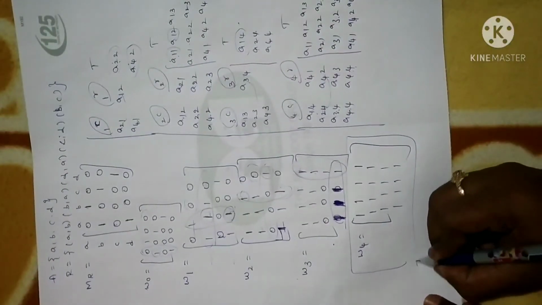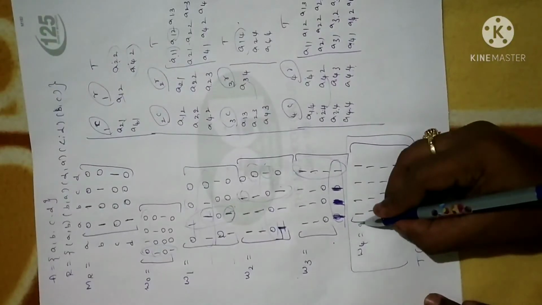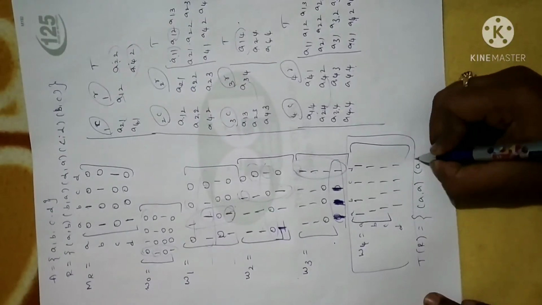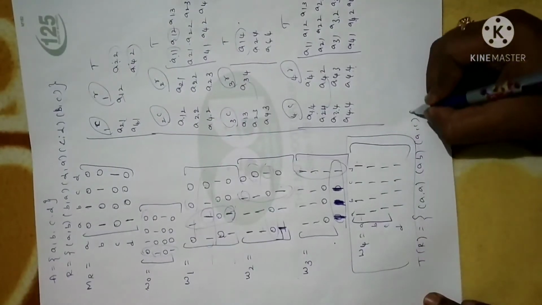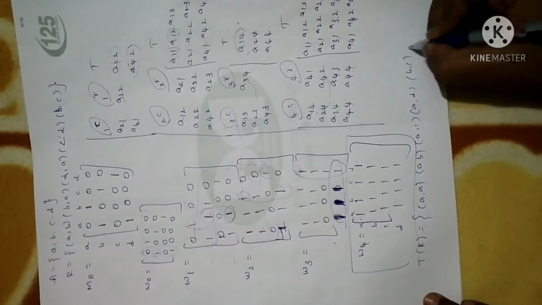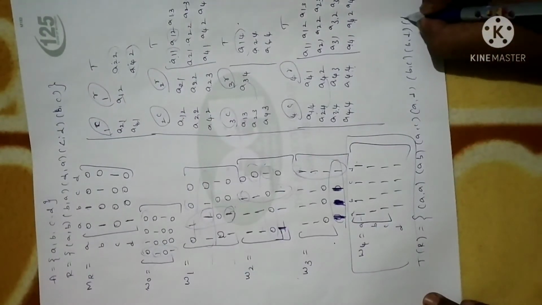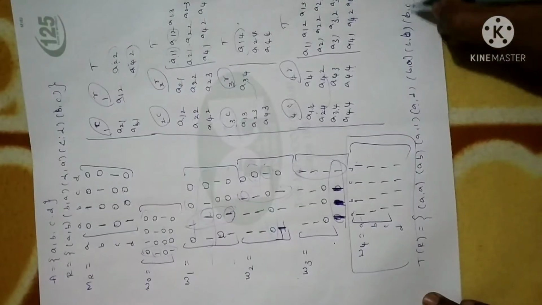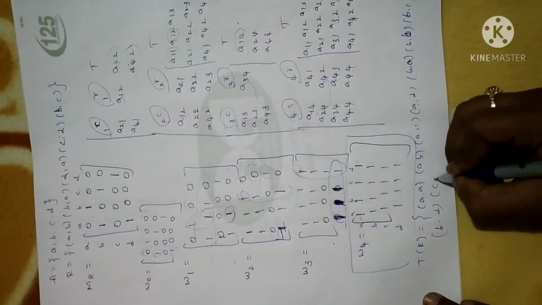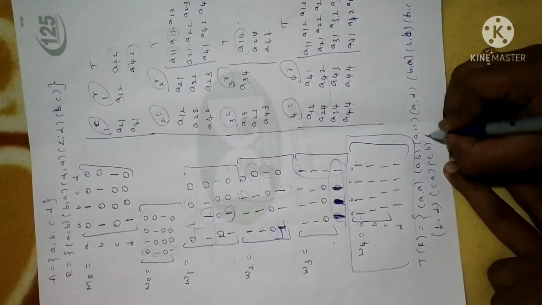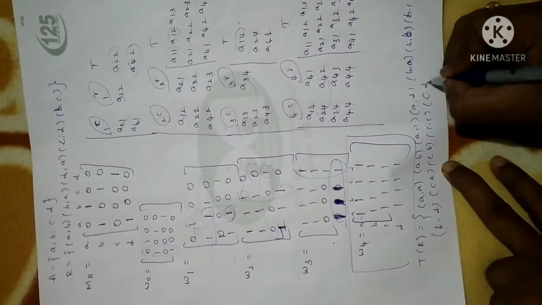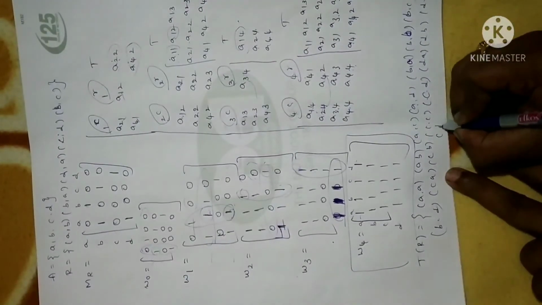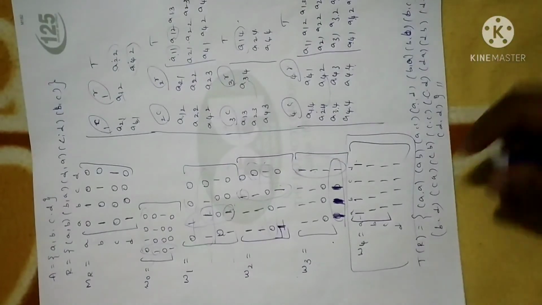Now I have to write the transitive closure. It is like A, B, C, D. Connect all with all. A to A, A to B, A to C, A to D, again B to A, B to B, B to C, B to D. Similarly C to A, C to B, C to C, C to D, again D to A, D to B, D to C, and D to D. So this is the required transitive closure.